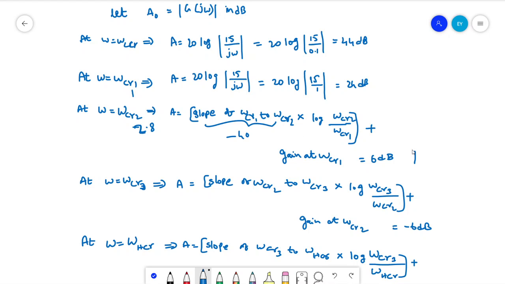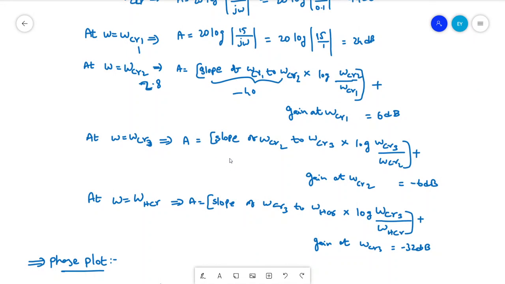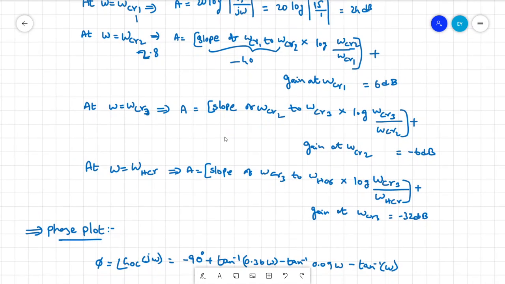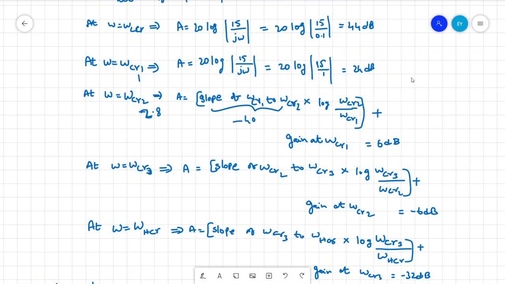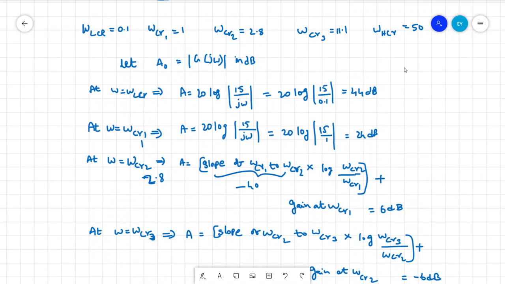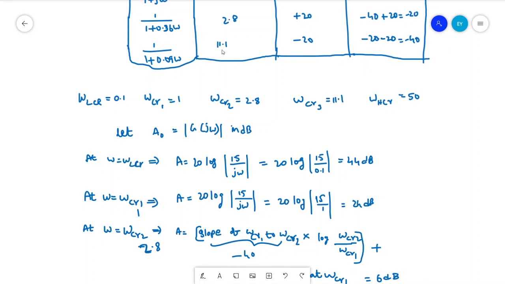The next point is consider corner frequency at omega CR3, that is the slope from omega CR2 to CR3. From omega CR2 to omega CR3, that is 2.8 to 11.1, that is contributing minus 20 dB.